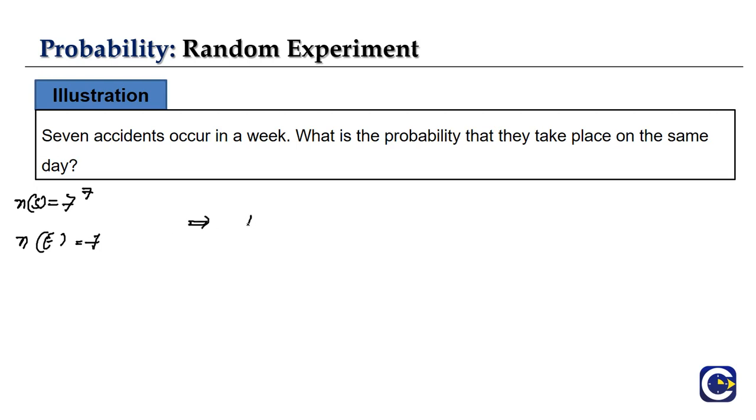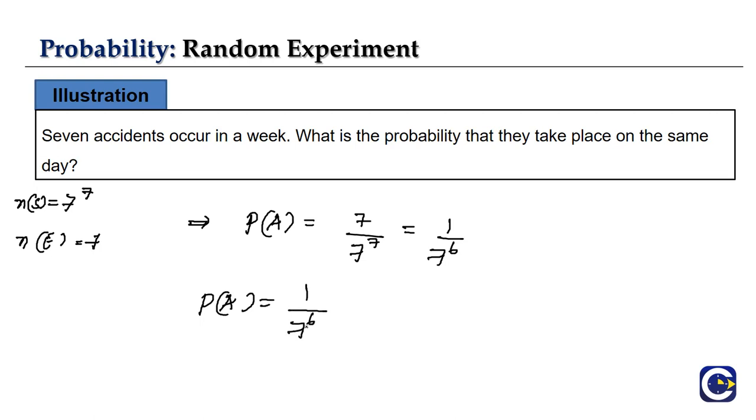So the probability, let it be event A, is 7 by 7 power 7, which is equal to 1 by 7 power 6. So the probability that all the accidents take place on the same day is 1 by 7 power 6. This is our very basic introduction to random experiments and probability.